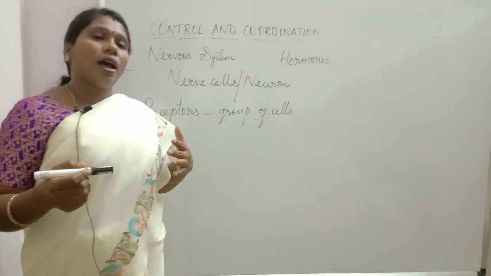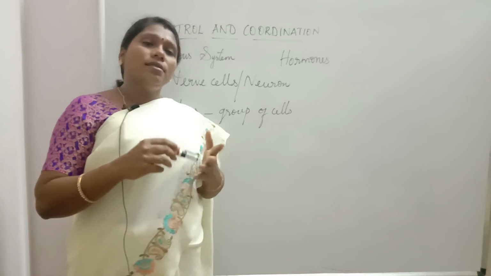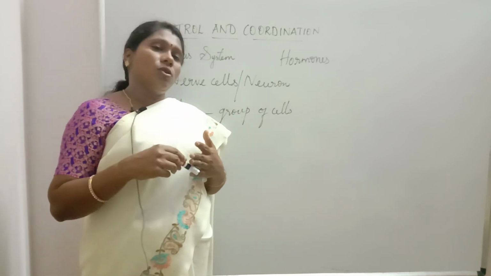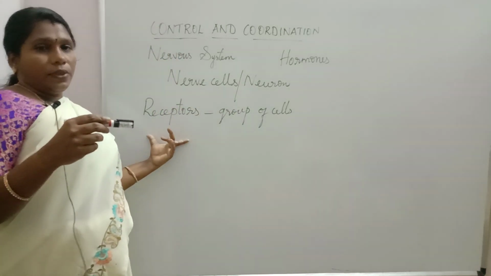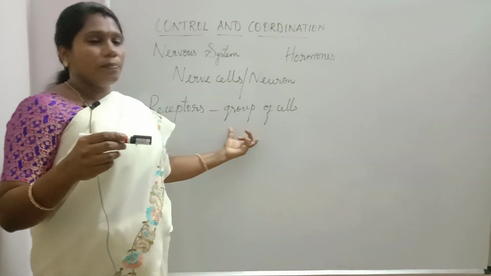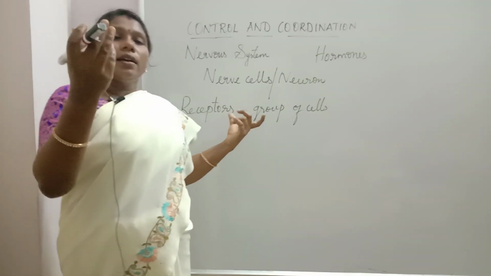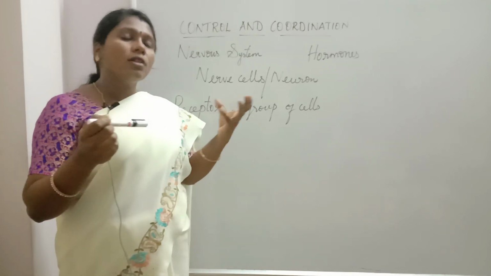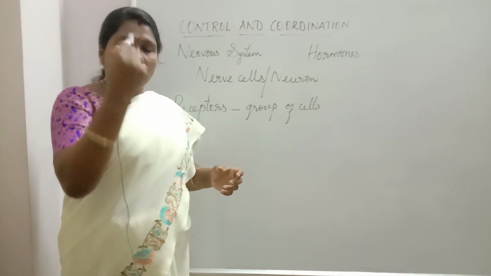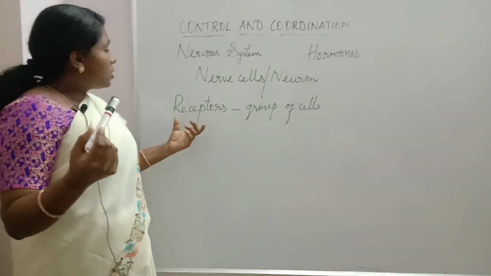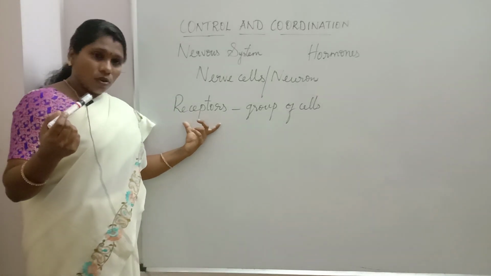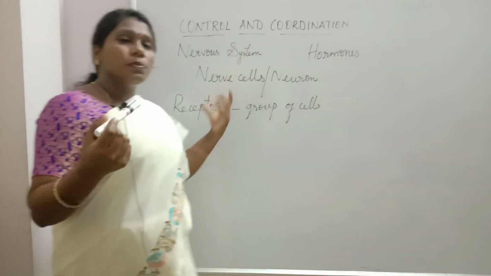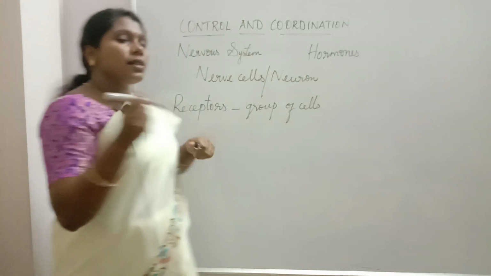How many sense organs do we have? We have 5 sense organs: eyes, ears, nose, tongue and skin. These 5 sense organs have receptors. Receptors are a group of cells, tissues. These receptors receive the stimulus. Suppose hot is a stimulus. This pen is also a stimulus. This stimulus is received by the receptors in the sense organs, and these receptors transmit this stimulus to the sensory nerves.